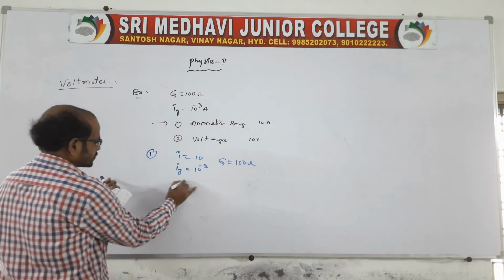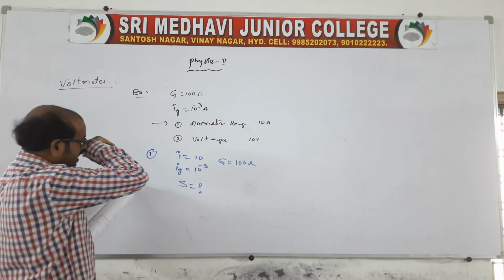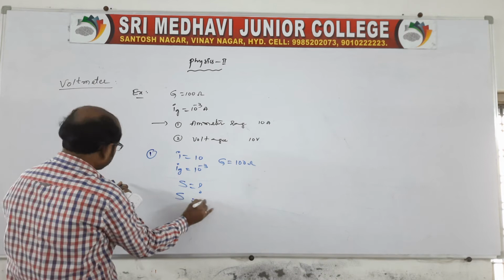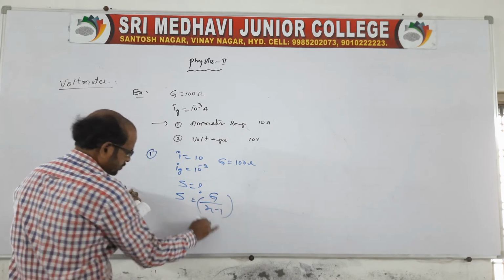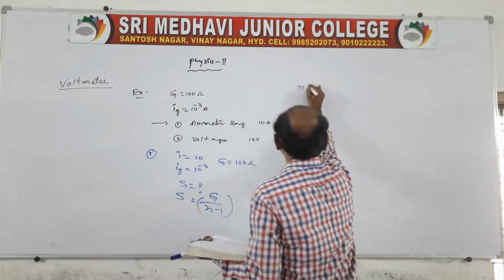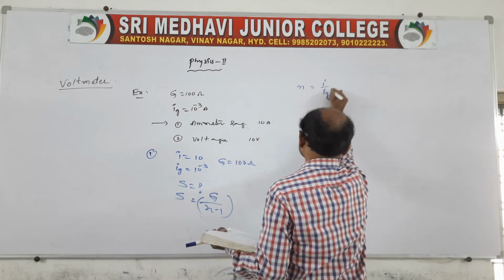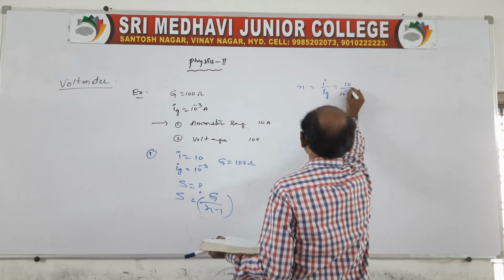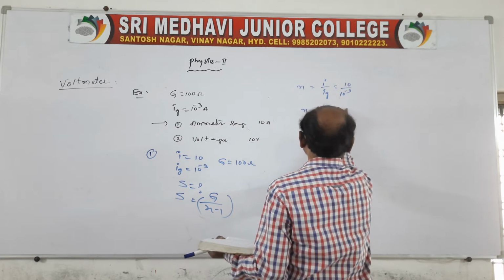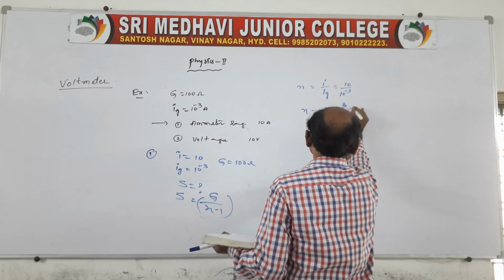Now he is asking the shunt resistance. The range is nothing but the ammeter range. S is equal to G by n minus 1. We know n is nothing but I by Ig. I is how much? 10. Ig is 10 power minus 3. So n is equal to 10 into 10 power 3, so 10 power 4.